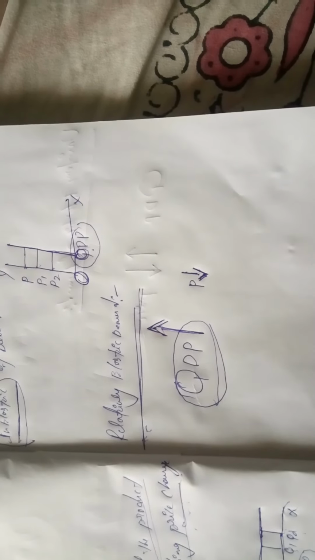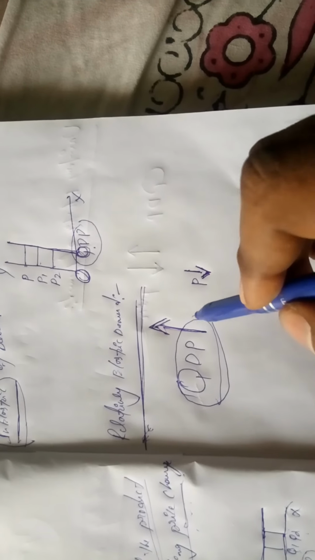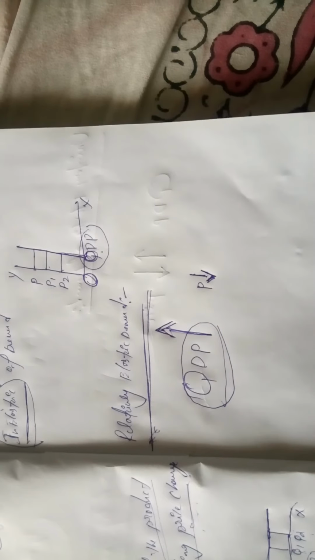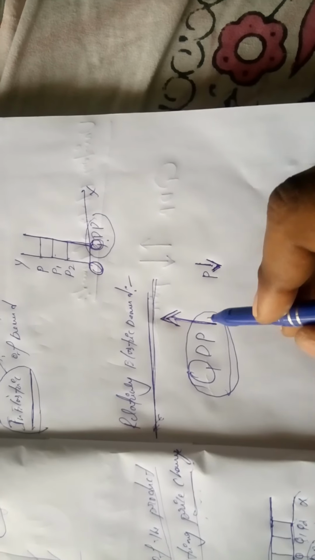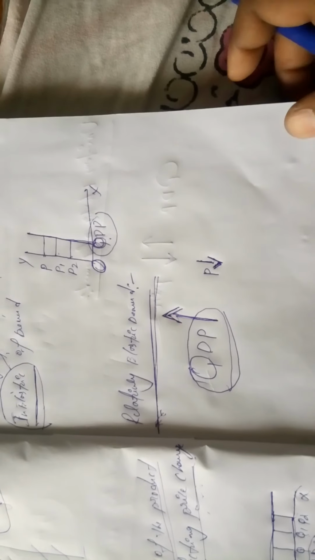This type of measurement is called relatively elastic demand. That measurement of elasticity of demand is called relatively elastic demand.